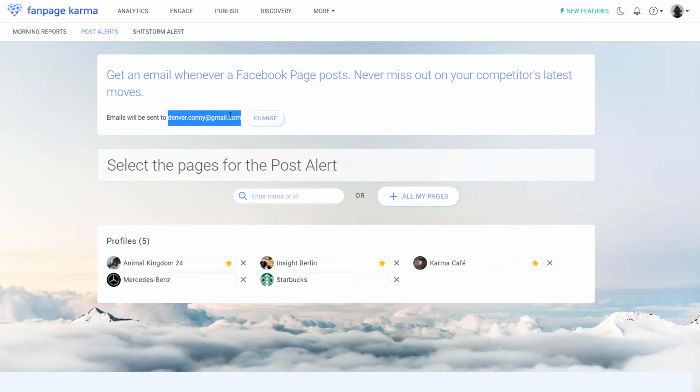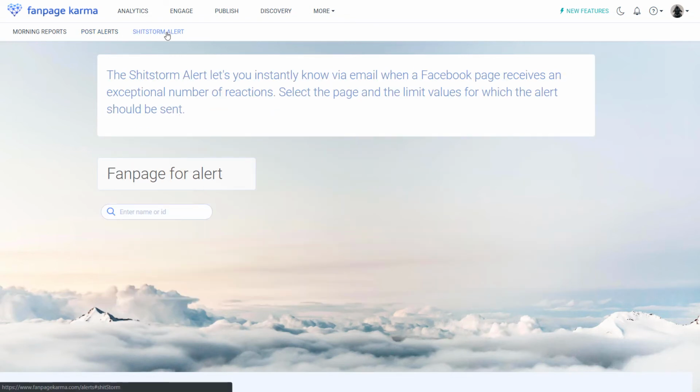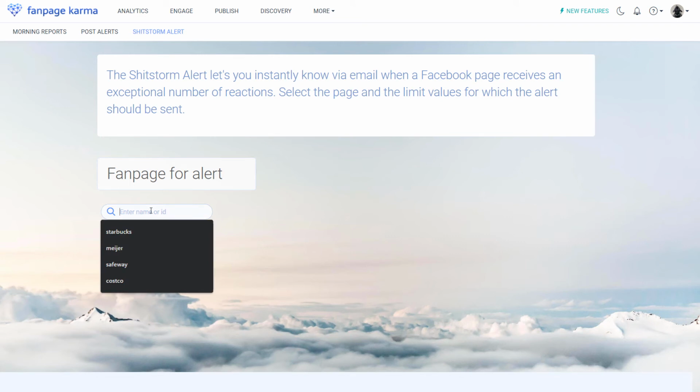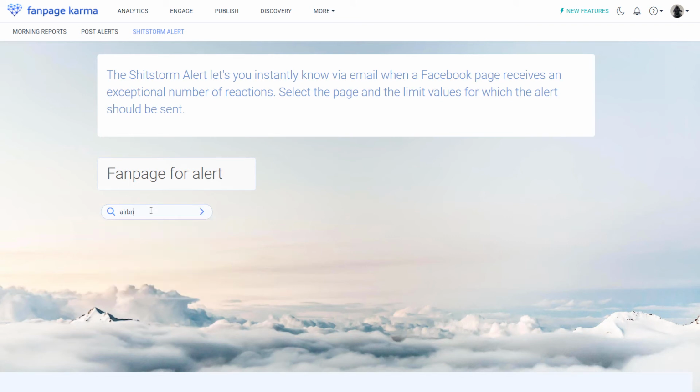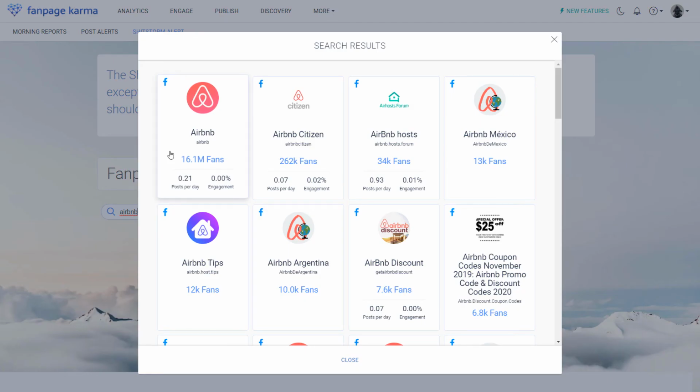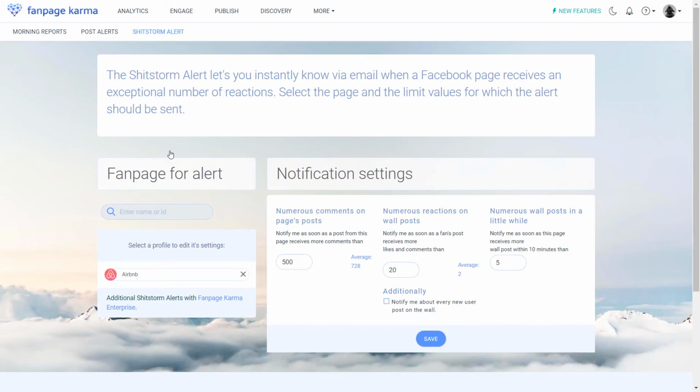And last but not least, there's the shitstorm alert. Like the post alert, this is exclusive to Facebook pages, and it will alert you when there's an unusual activity on a Facebook page. Now what is unusual you can define yourself. Just type in the ID of the Facebook page, select it, and now you can define what a shitstorm means to you.